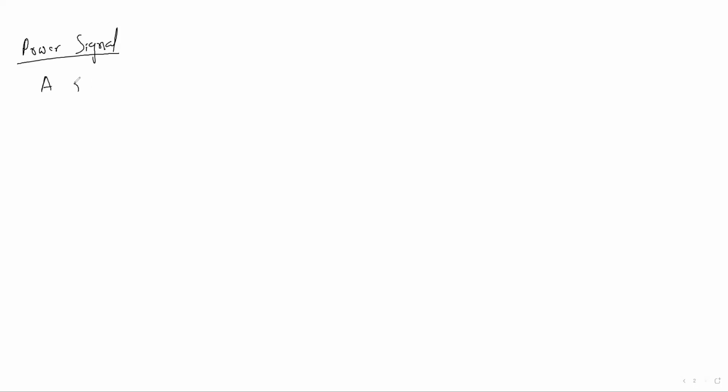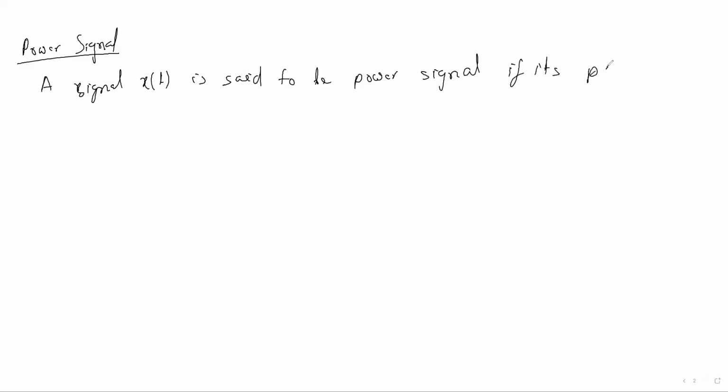Similarly, you write: a signal x of t is said to be a power signal if its power is finite.